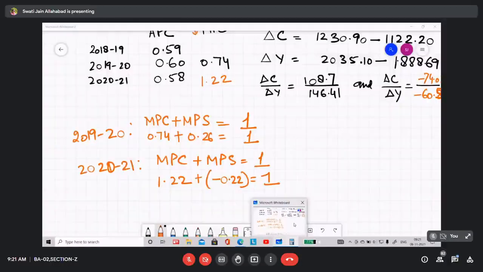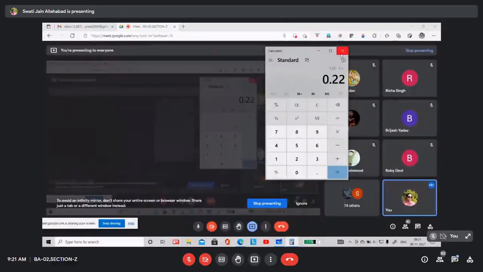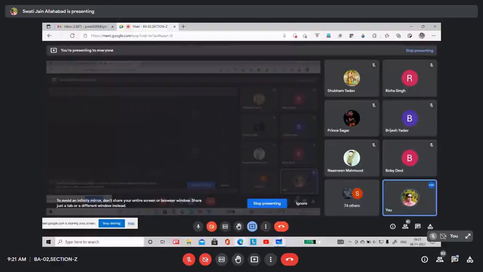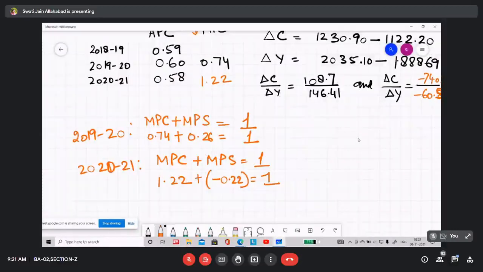This is one set of numbers which we have used. You can use any number.